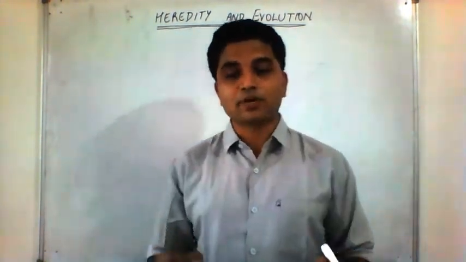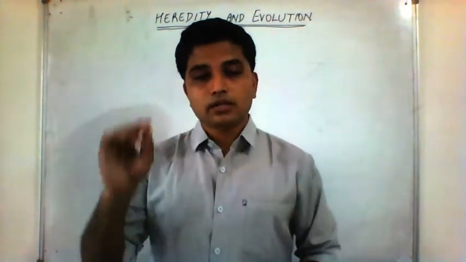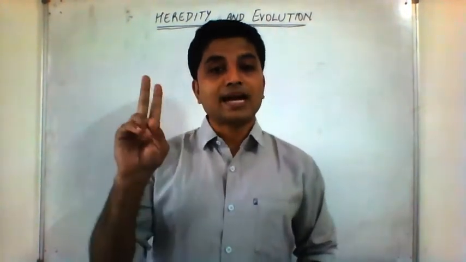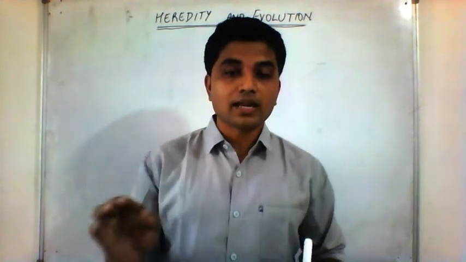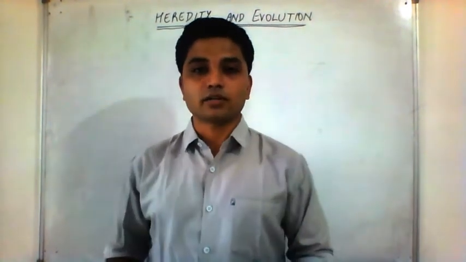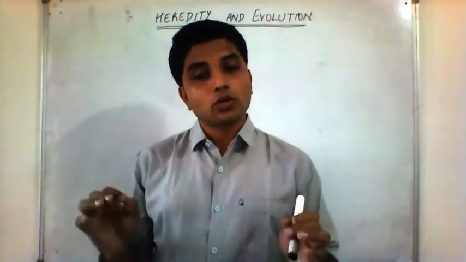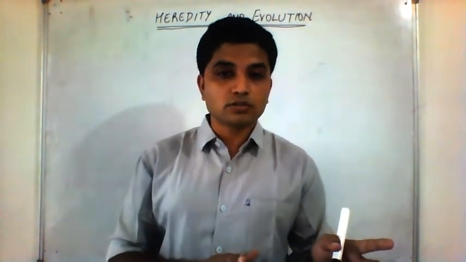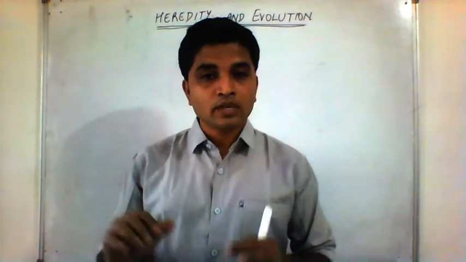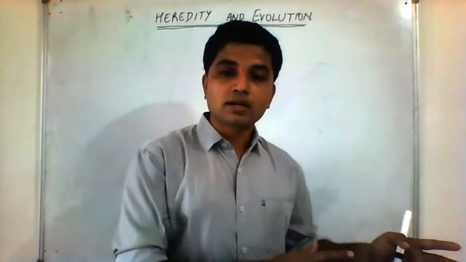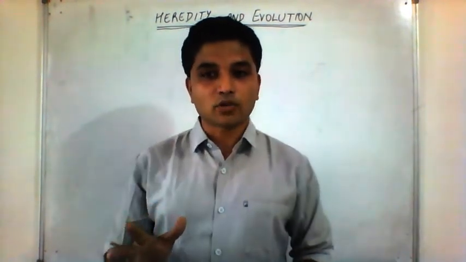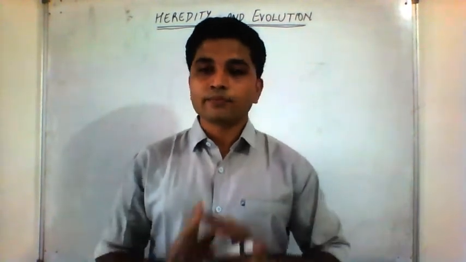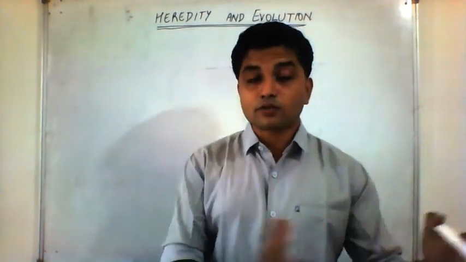So in this part of the chapter, the two laws and the crosses are important. That is asked in the examination. So what do you have to study in this chapter? You have to study the two crosses. What are the two crosses? The 3:1 ratio cross, that is the monohybrid cross, and the 9:3:3:1 cross, that is the dihybrid cross. If you study these two crosses, this part of the chapter is done.